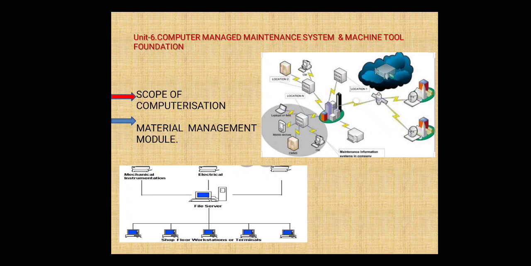For effecting computerization in the above mentioned branches, some master files are to be developed. Which are those files? Like equipment facilities. What are the equipment, what are the facilities, we need to maintain a master, and in that master everything should be edited. Equipment service instruction files. Whatever service instructions we have should be mentioned in that file.